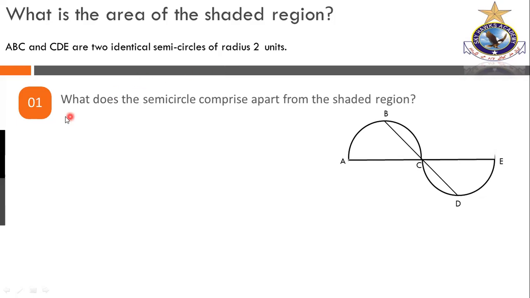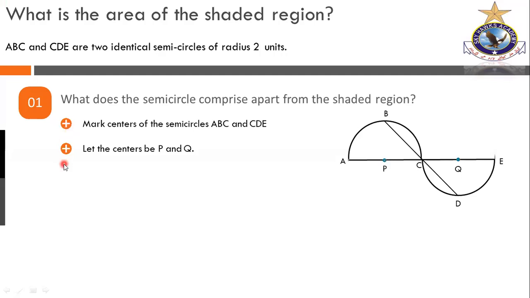So the first step, please read this one. What does the semicircle comprise apart from the shaded region? So this is the question. Any idea about that? We are looking for that. Look at this.